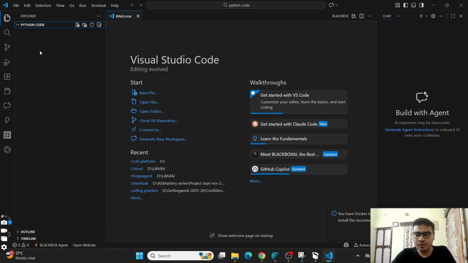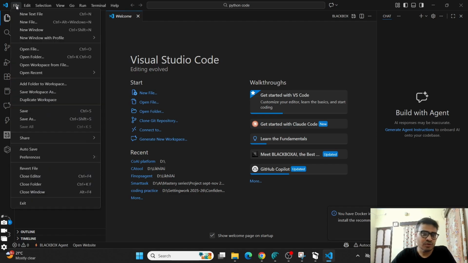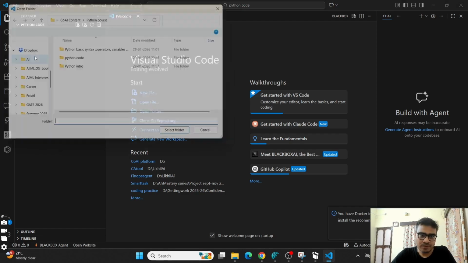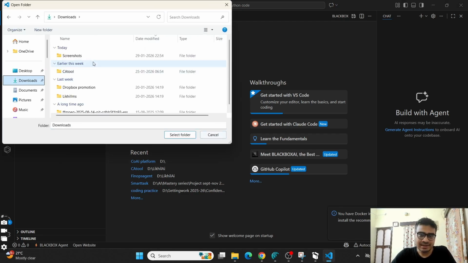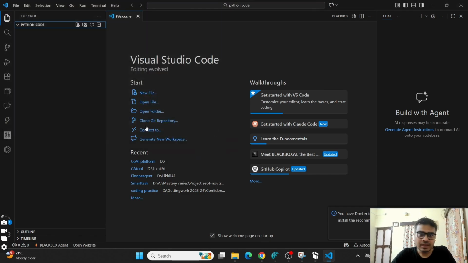If you want to change the folder, you can always do this. Suppose you want to go to another folder from your laptop or PC. You can just go to open folder, click on any folder and just enter. Okay, so now I am in this Python code folder.